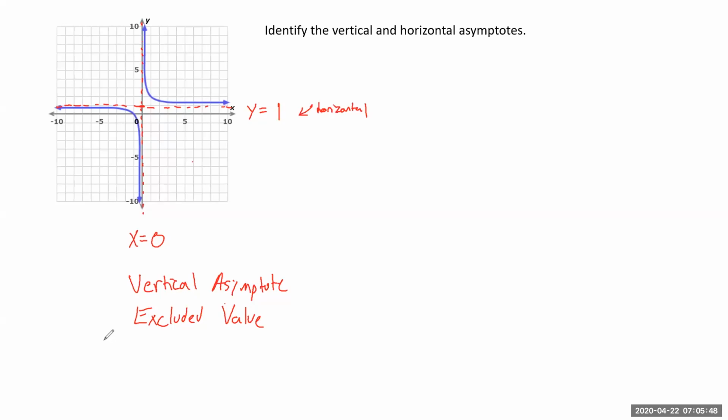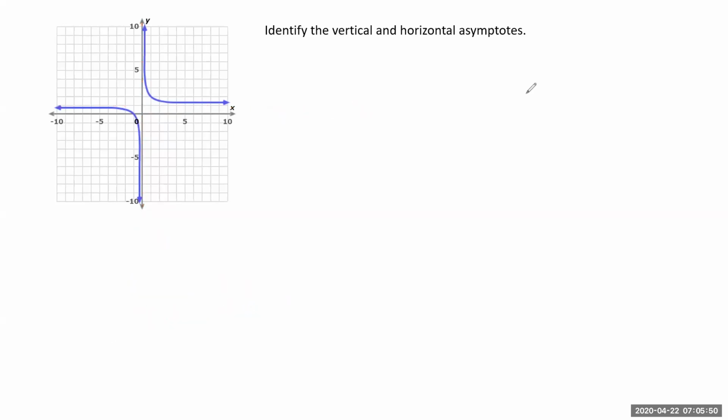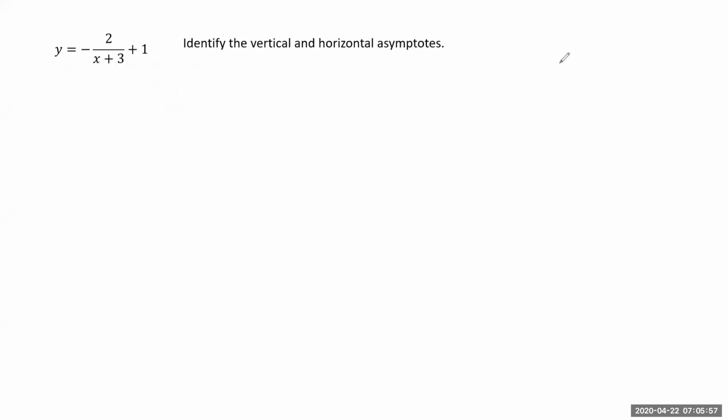All right. So that was the graph. Now, if we're looking at asymptotes from an equation, it's a little bit different, okay? So if you think back to what I was saying with the vertical asymptote, another name for the vertical asymptote is the excluded value.